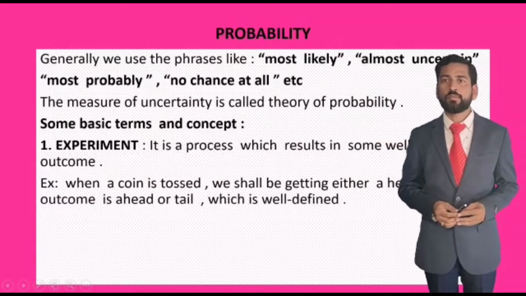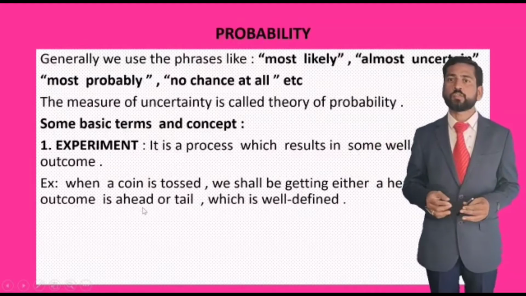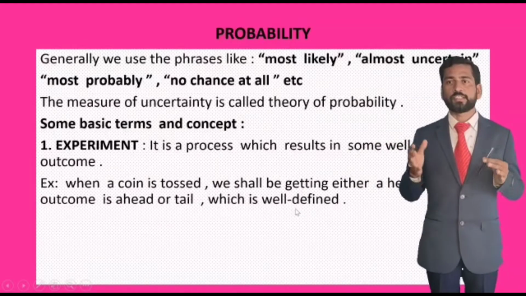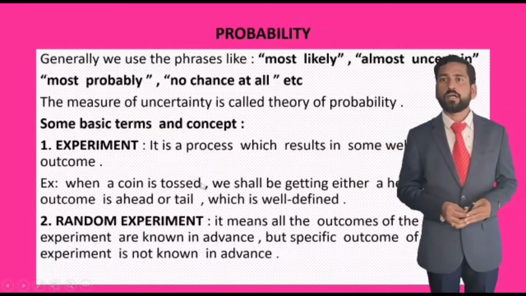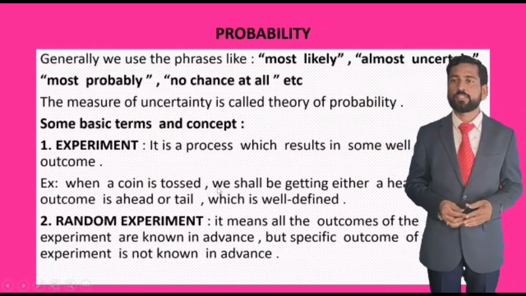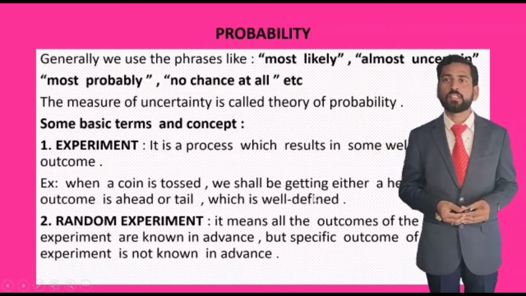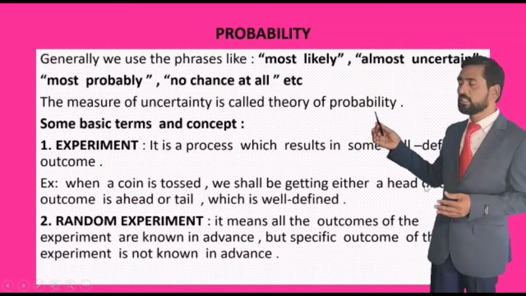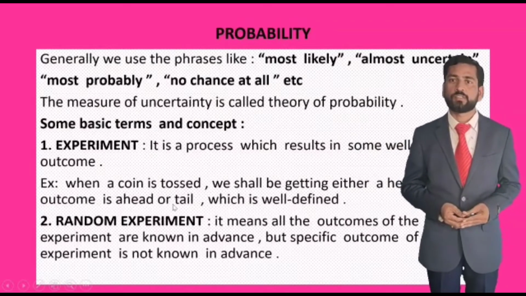Its outcome is head or tail, which is well defined. So tossing a coin is the process, and we know what the outcome will be, whether it is head or tail. That we call an experiment, because the result is well defined. Example, a coin is tossed.